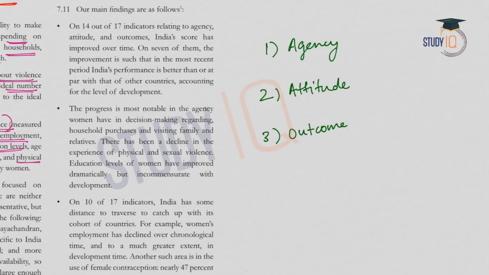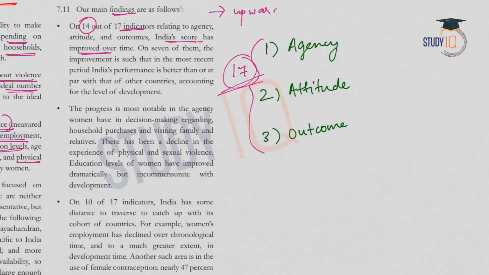So under these three dimensions, there are certain subcategories as well. So all this will lead to 17 indicators. So including the subcategories, it is 17 indicators. And now let us see what are the findings. Out of the 17 indicators, 14 relating to agency, attitude and outcomes, India's score has increased or improved over time, which means we are showing an upward trend. It is increasing. And out of this 14, in the 7 indicators, India's score is comparable with international standards, or we can say that they are better than or on par with other countries. So 7 indicators are doing really well.